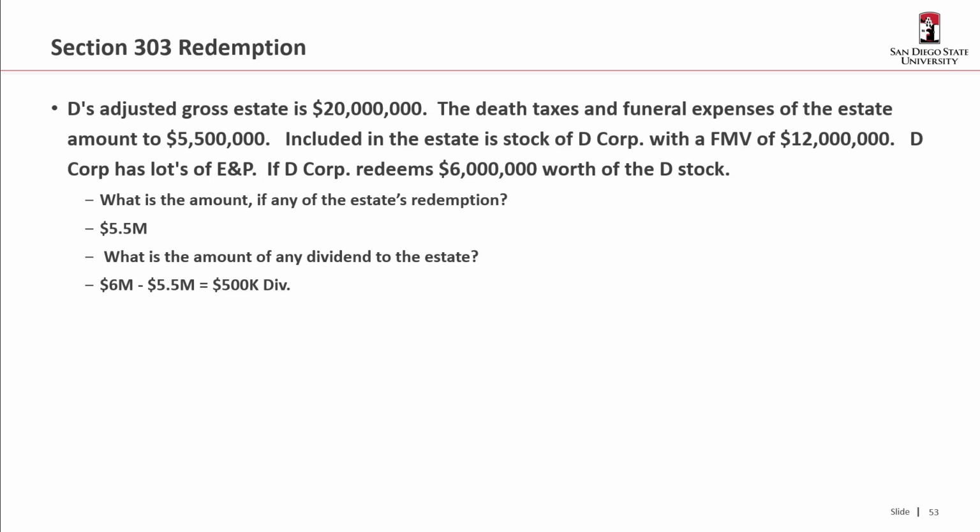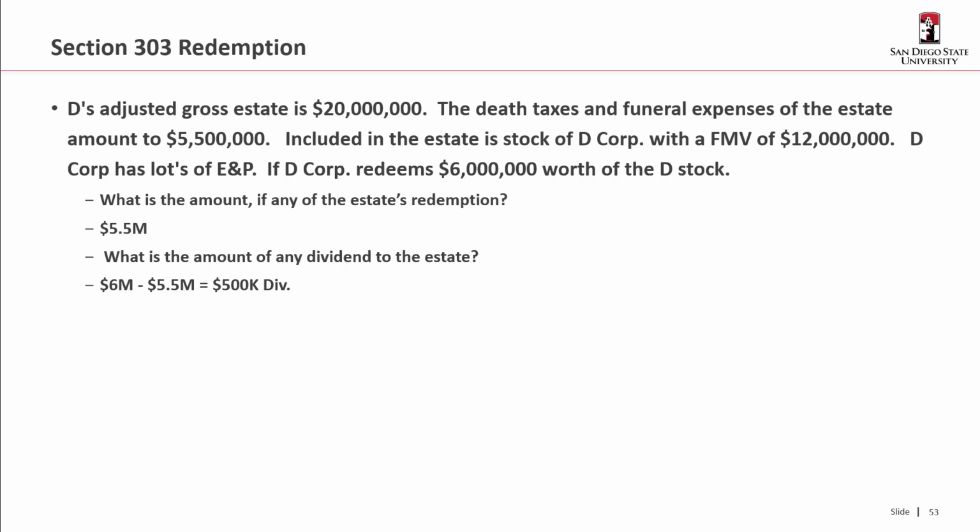So D's adjusted gross estate is $20 million. And let's assume that the death taxes and the funeral expenses amount to $5.5 million. And included in the estate is stock of D Corp that has a fair market value of $12 million. And D Corp has lots of E&P. So what would happen is, of course, if any of that comes out as a distribution, it's likely to be taxed as dividend. So instead, D Corp says, well, why don't we redeem $6 million worth of D stock?